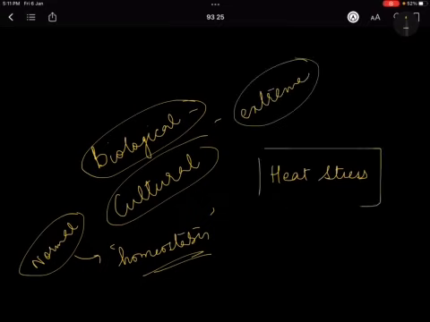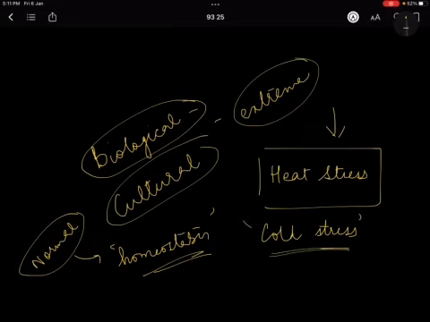So we had started the heat stresses. That means any person who is living in extreme hot environment, what are the kind of biological changes or cultural changes that a man goes through. Then we are going to talk about cold stress. That means if a person is living in extreme cold, what are the biocultural adaptations. Then high altitude and so on.